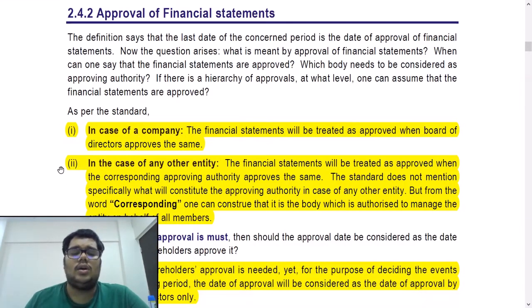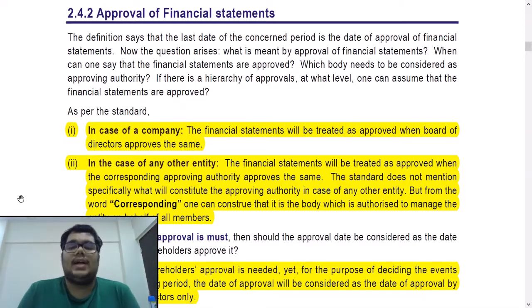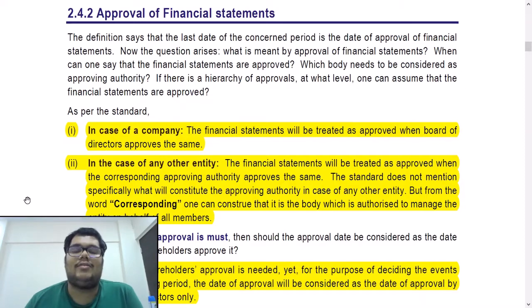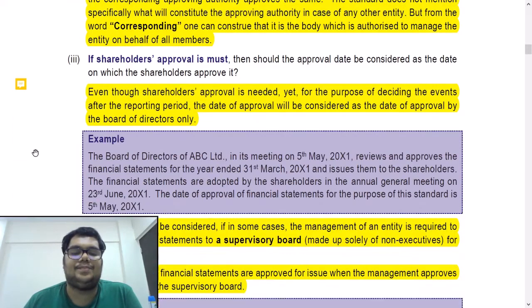Okay. Now, important note: even if shareholders' approval is a must, we will not consider that date. We will only consider the date when the financial statements have been approved by the board of directors. So let us say, for example, financial statements are approved by the BOD on 31st of May. Now, subsequently, we take approval from all shareholders on 5th of June. We will not consider 5th of June. We will consider 31st May only as the end of events after the reporting period. Very important differentiation to be remembered.